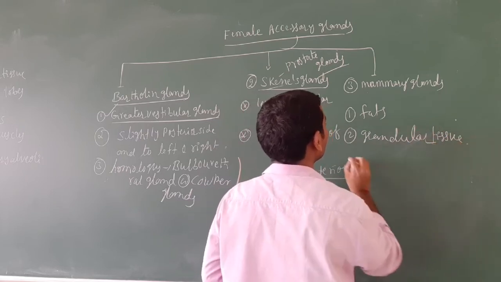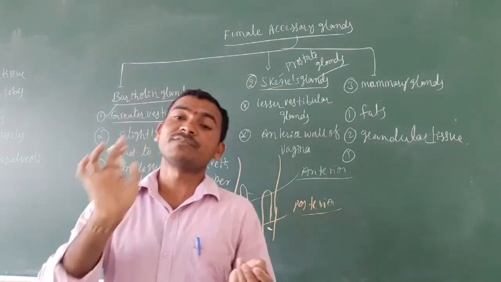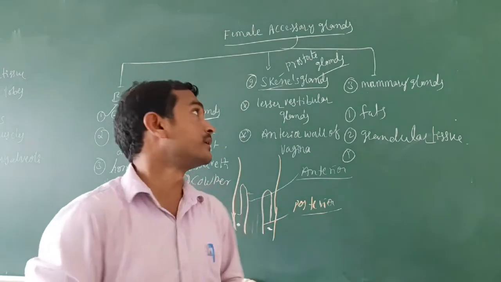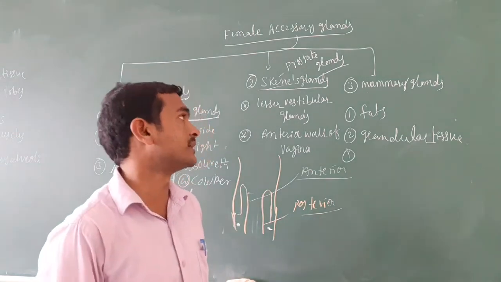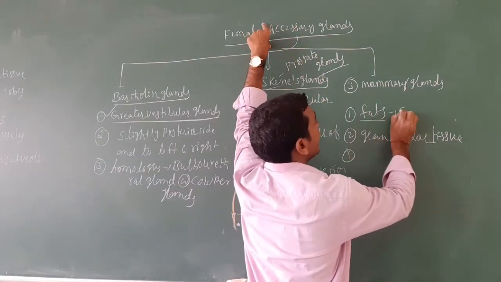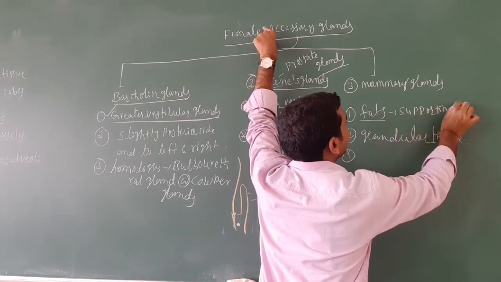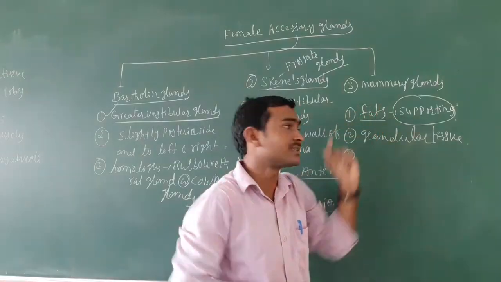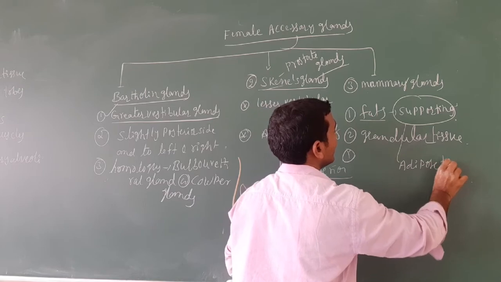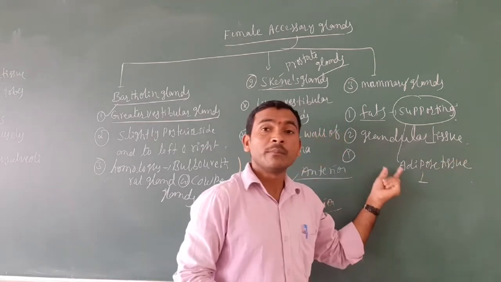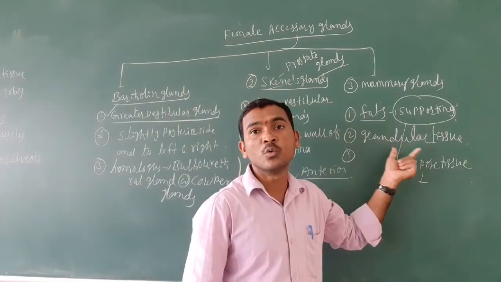Granular tissue. Next, where is it located? On the front side of the female, the round-shaped mammary glands are present, a pair of mammary glands, or the breast. What is the work of the fat? The fat is for supporting the mammary glands. Where is the fat stored? In adipose tissue. The size of the breast depends upon the adipose tissue only.